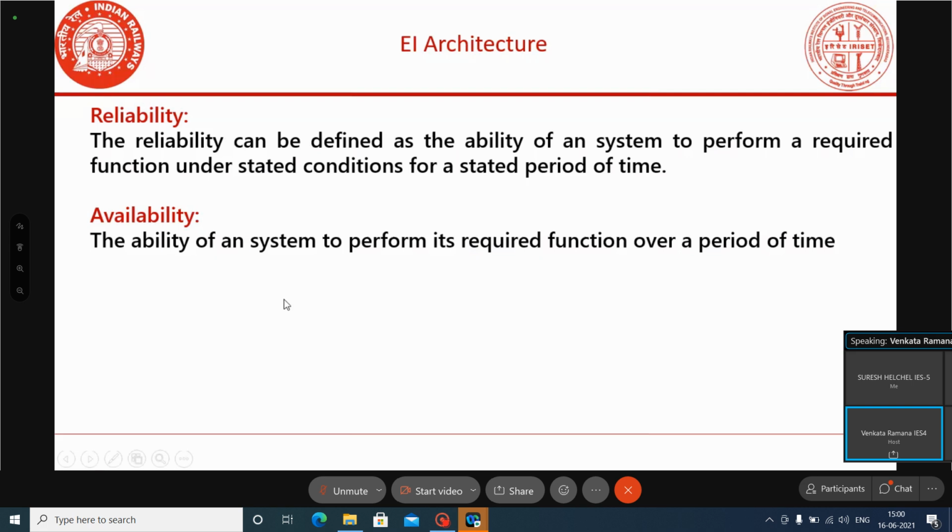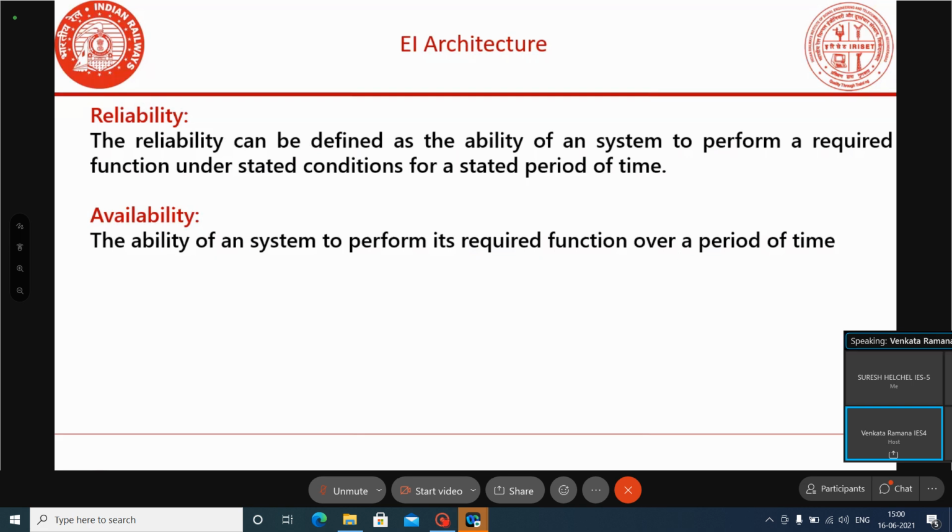The system availability should also be high. What is availability? Availability is defined as the ability of a system to perform its required function over a period of time. That is called availability. It means the system should be readily available to deliver, that is, it should be available for working.